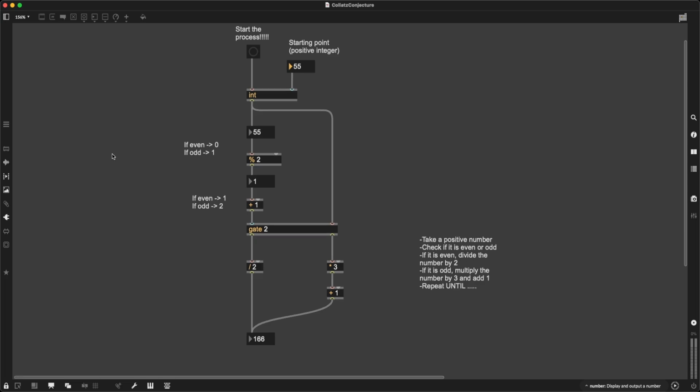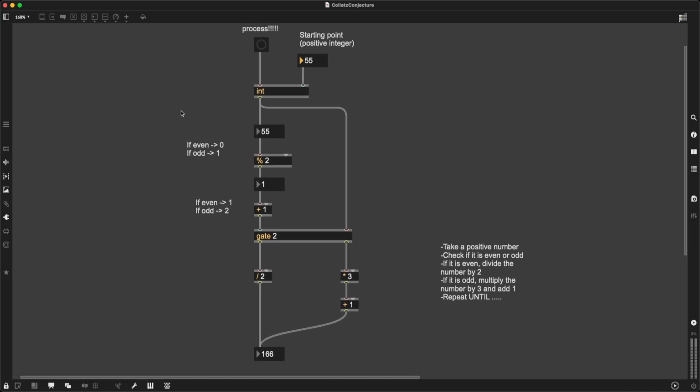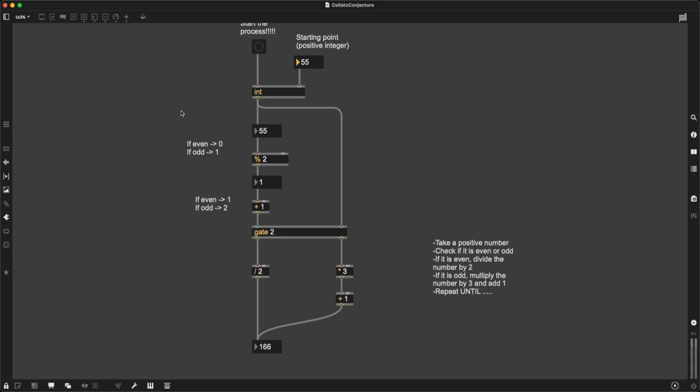Now, why is this? Well, the problem lies within the order of the messages, right? Because it's a very basic Max thing. Remember, Max always goes from right to left, right? So when there's any kind of data flow, first the right-hand side of things are evaluated, and then the left-hand sides of things are evaluated.